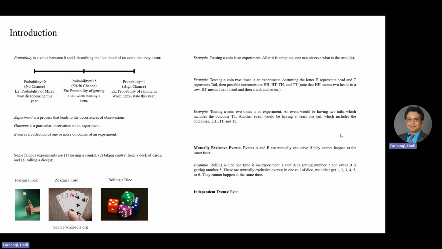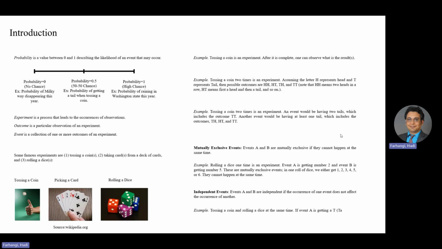Independent events. Events A and B are independent if the occurrence of one event does not affect the occurrence of another. Here's an example, tossing a coin and rolling a dice. That's an experiment at the same time.